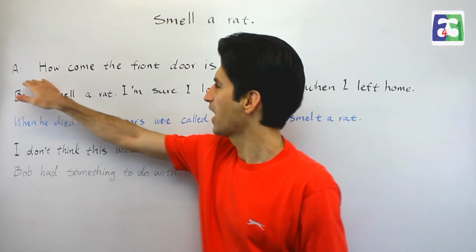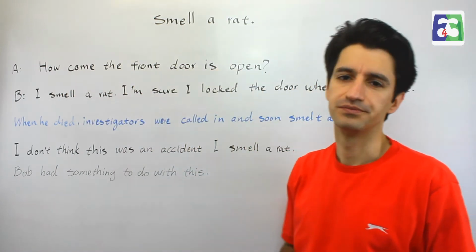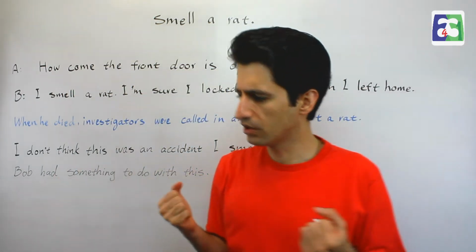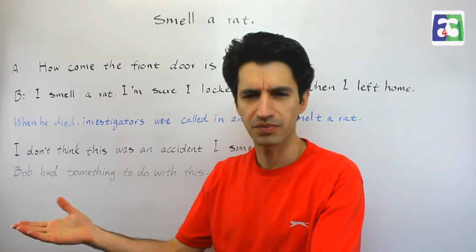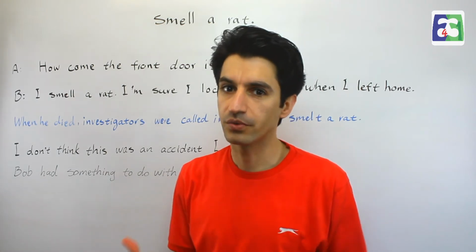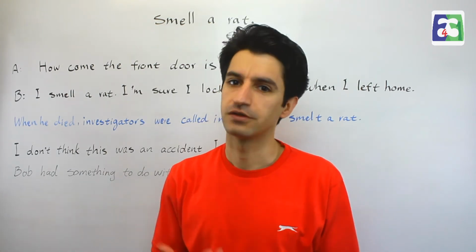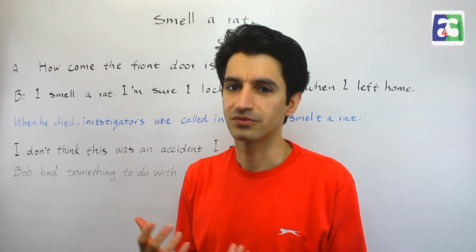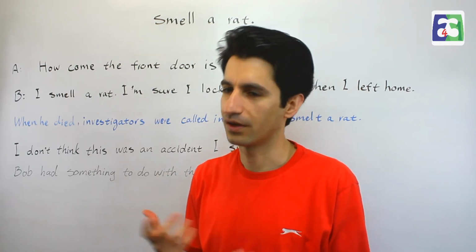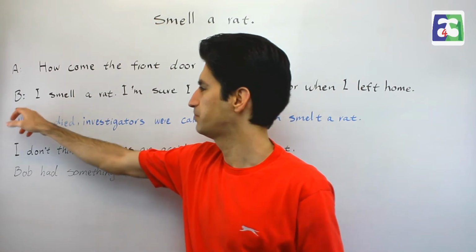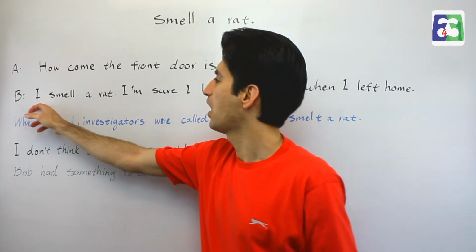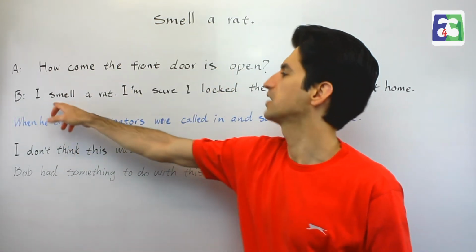Okay, A says, how come the front door is open? You go out, and when you come back, you see, oh, the front door is open. You feel something is going on, something wrong, and you doubt it. Then B says, I smell a rat.